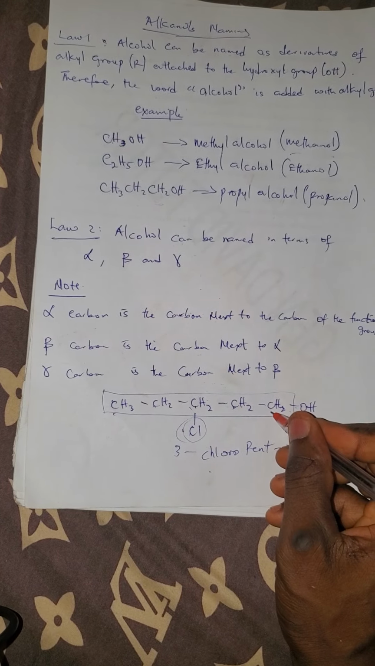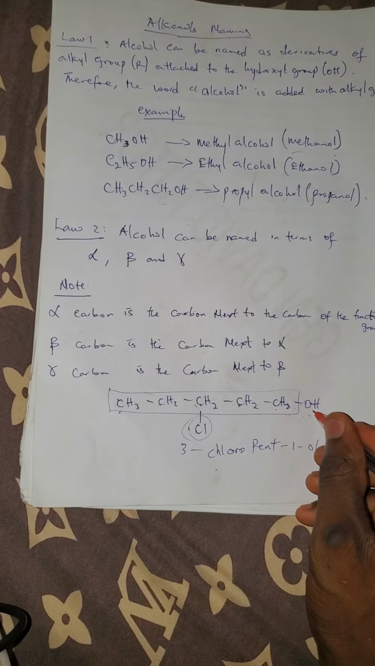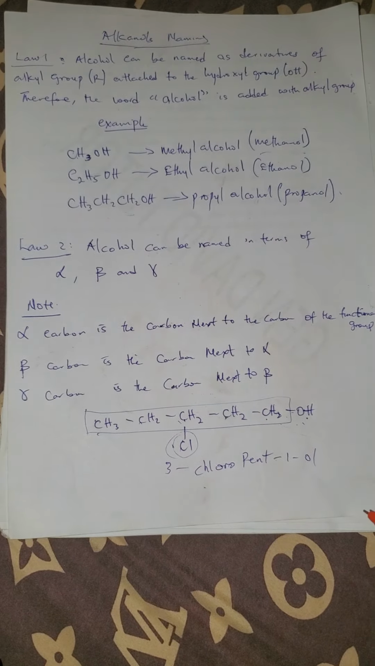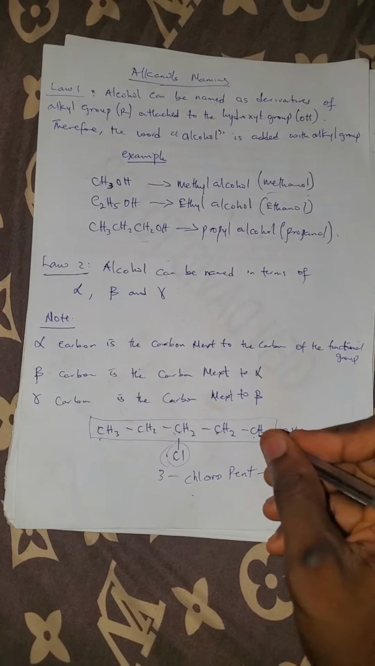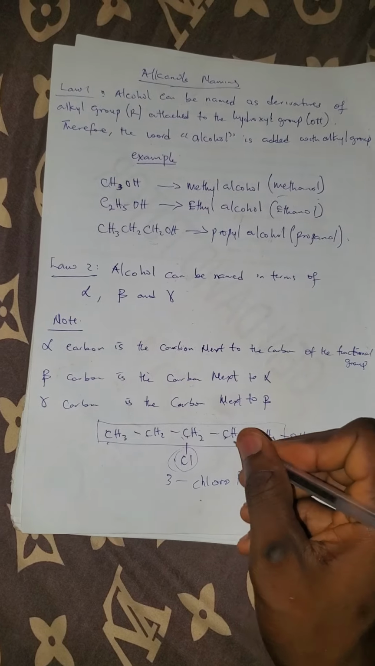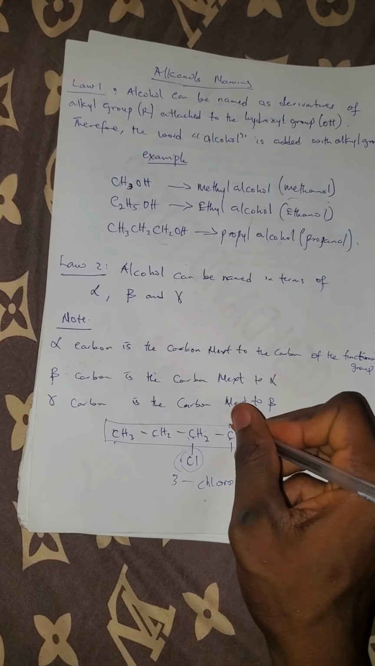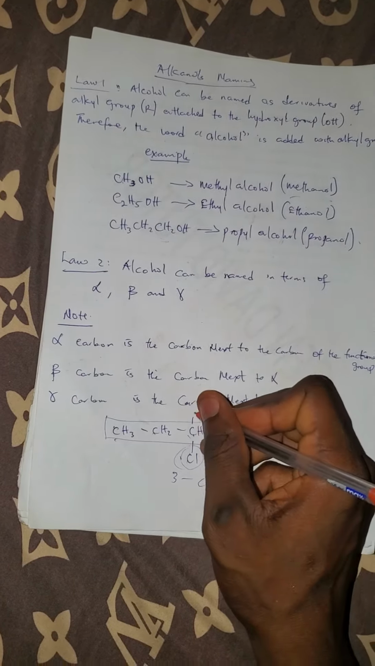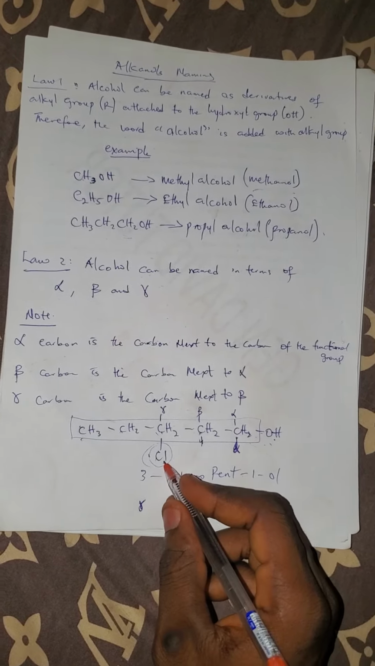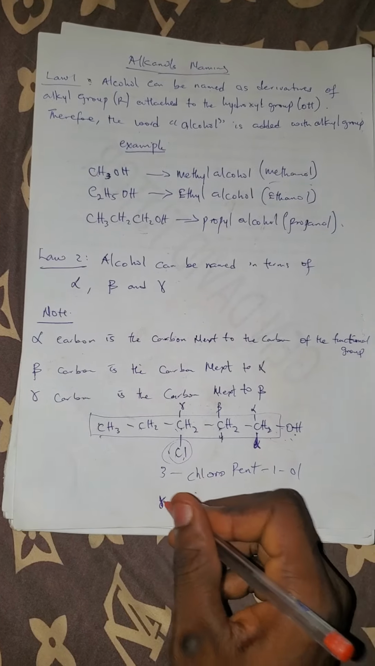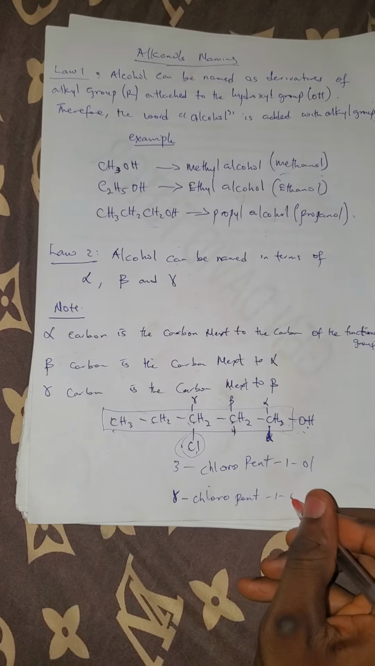But I can name it in terms of alpha, beta, and gamma. This is the carbon that holds the functional group. So this carbon here, in this case, this would be alpha, this would be beta, and this would be gamma. So if I want to name this, I can say the gamma is found here, and the chlorine is found at the gamma, so that would be gamma-chloropentan-1-ol.